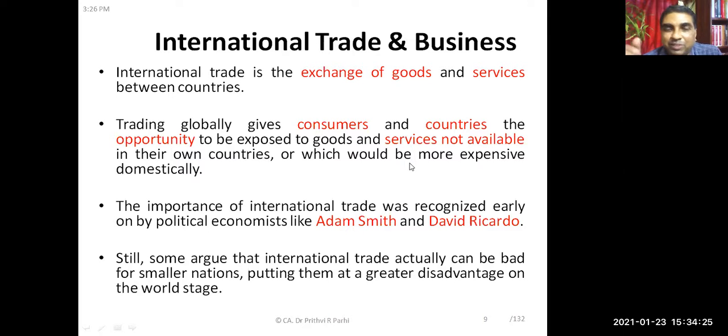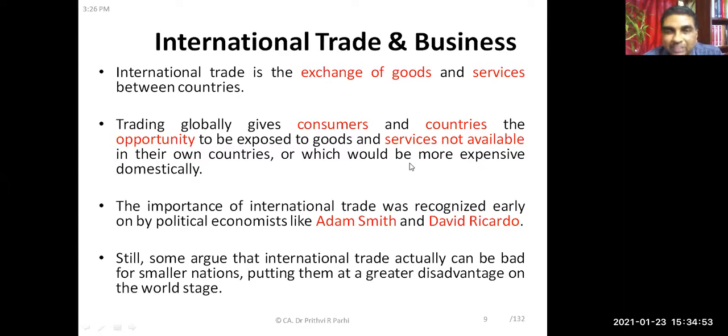If you start observing, you can find many products in the Indian market which are in fact foreign products. Maybe they're marketed by some company in India, but they're foreign products. So there are certain goods and services which are otherwise not available that have been made available.